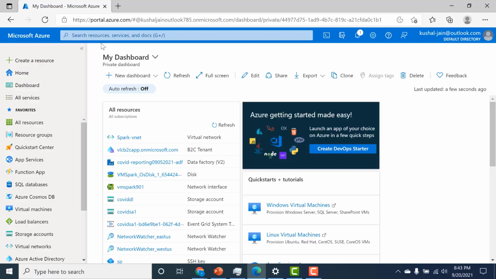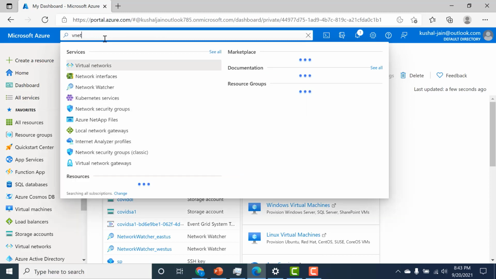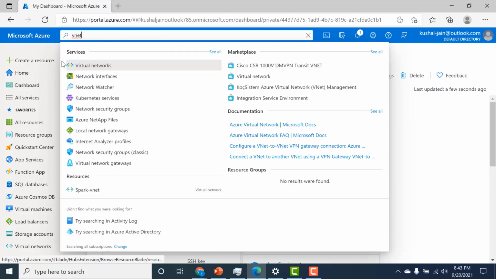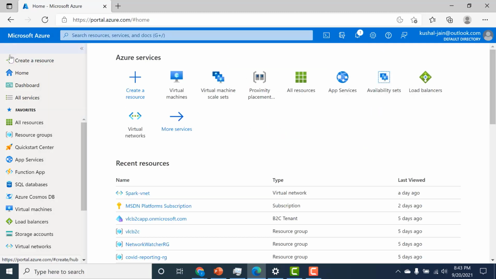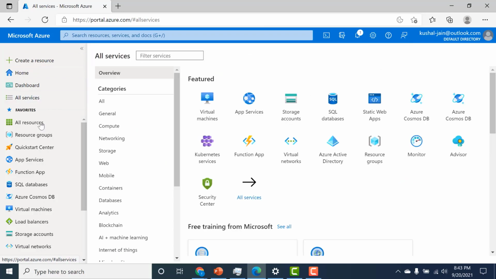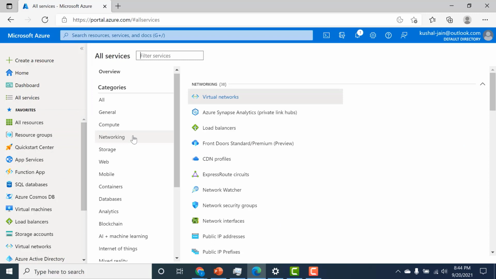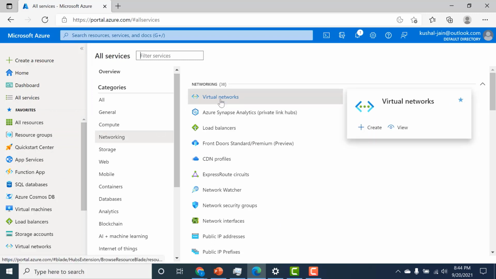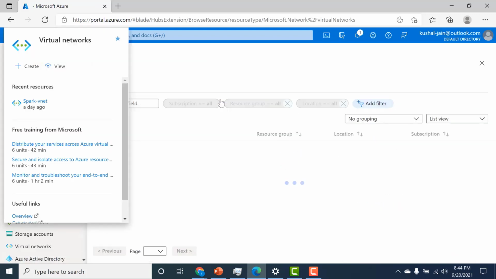Okay, so I'm in my Azure portal. So what we'll do is we'll create a VNet. To do that, you can just type VNet here and you can open your virtual networks. You can also go to your all services and you will find VNet under networking. So you can just click on networking and you'll find virtual networks here as well. So let's open our virtual network.